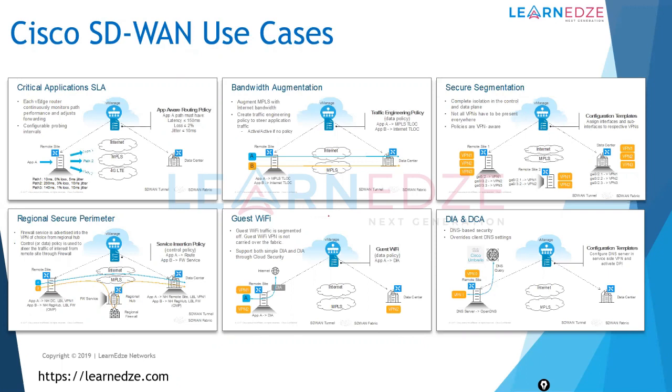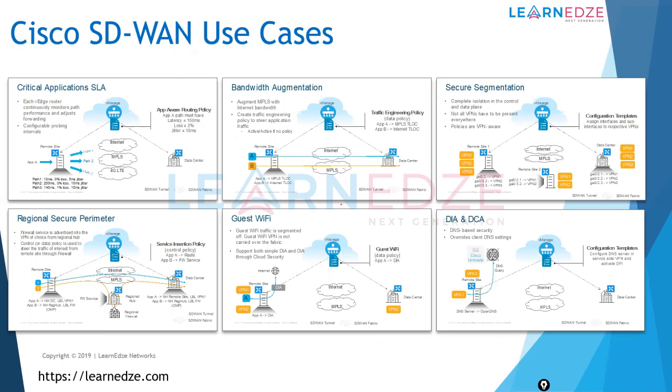And then the guest Wi-Fi. As of now, if you look at most of the organizations, they will have their customers or vendors visiting each and every branch. But the branch networks don't have a direct internet connection till now, right? So they will backhaul to the DC. If you want to provide your guests an internet connection, their traffic traverses from the branch via your WAN links to the DC or the hub location, and then exits out to the internet.